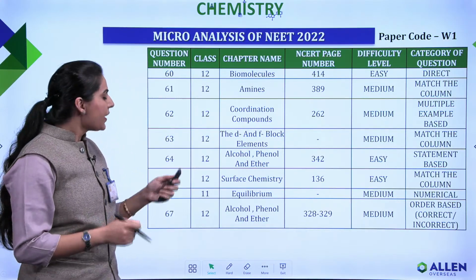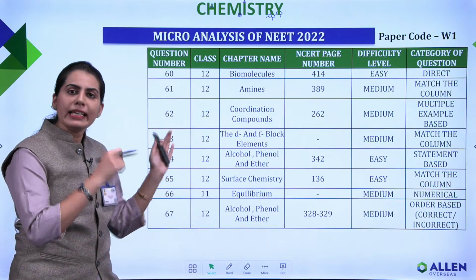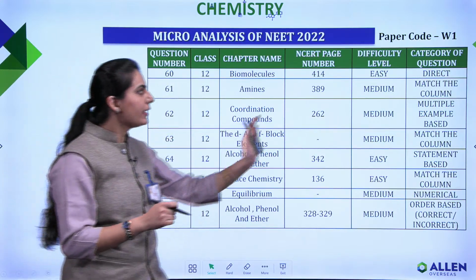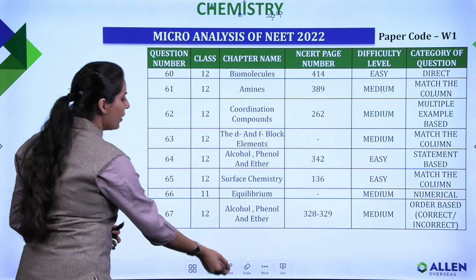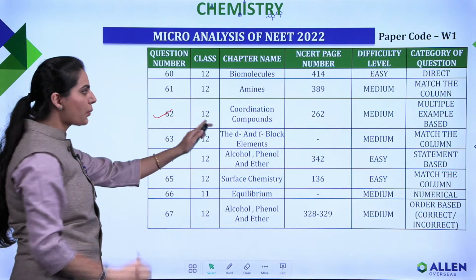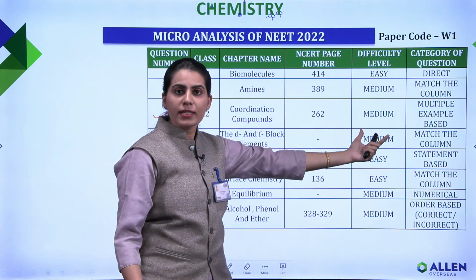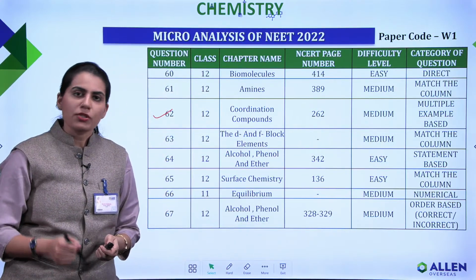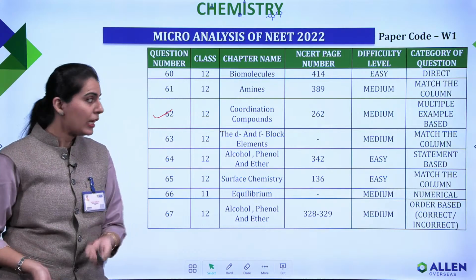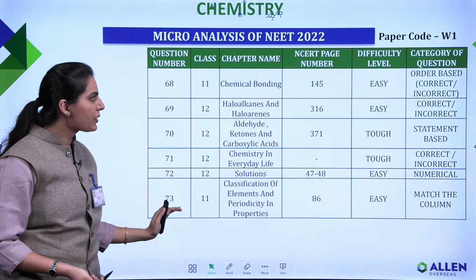Now, in this particular code W1, again you can see that I have categorized these questions based on their difficulty level and their category. You can see questions coming from coordination compounds, class 12th. You have been provided with the reference, medium level questions based on complexes, and some multiple example based questions on carbonyl compounds. Alright, moving ahead, similarly we have classified questions from 68 to 73.